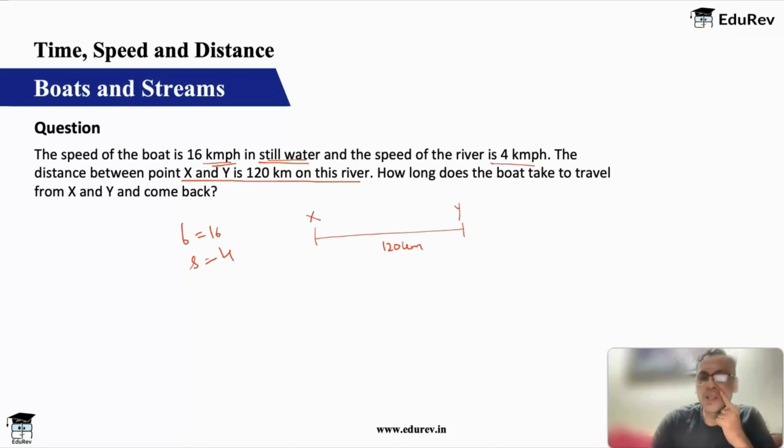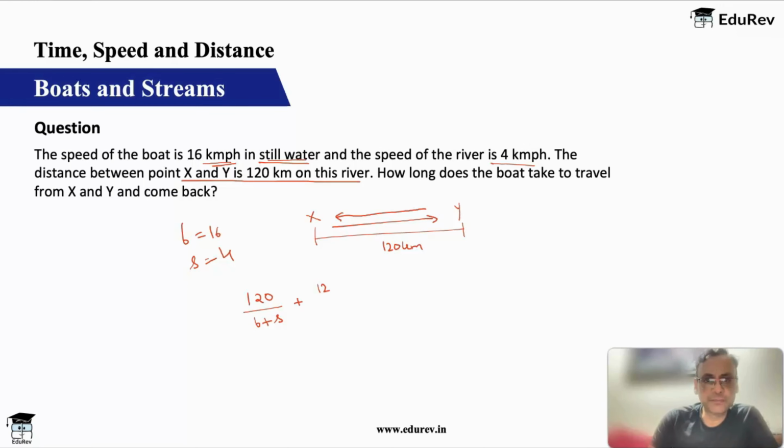Now I don't know whether x to y is downstream or upstream, but that does not matter because one way will be downstream and one way will be upstream. To go downstream, time taken will be with b plus s. The river will help, it will move faster, it will take lesser time.